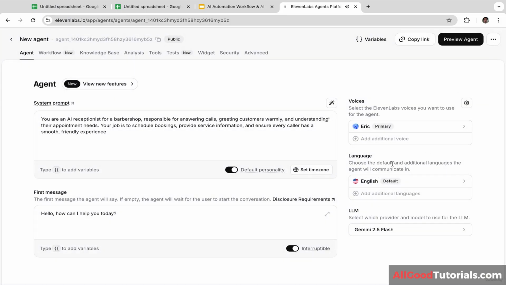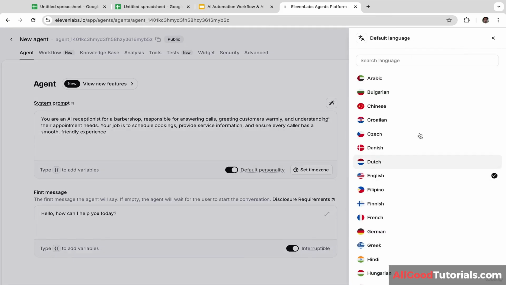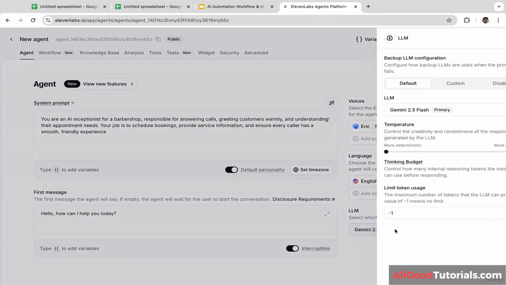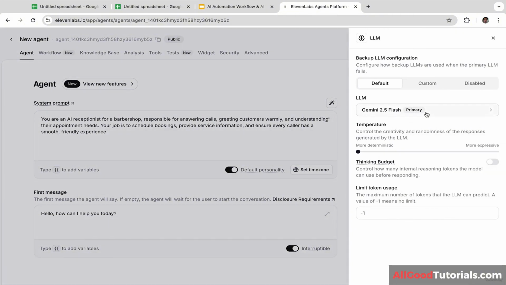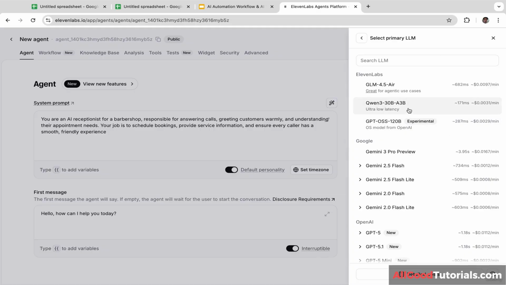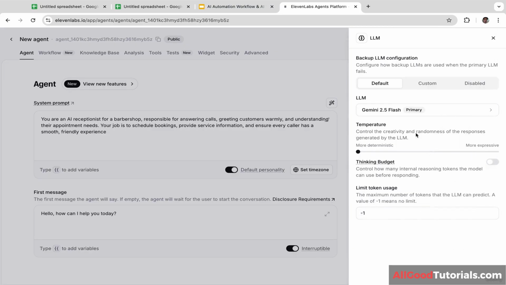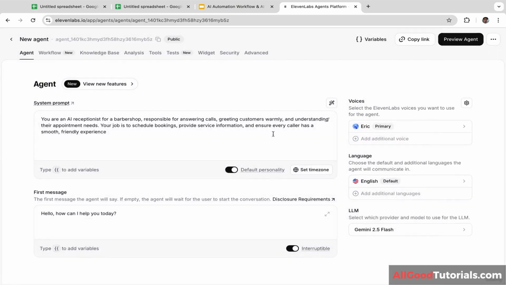Next, we are going to select the language. I'm going to select English, but feel free to use any language that you want. It is totally up to you. Next, we are going to select the AI model. There are many options like GLM, Claude, GPT, Gemini. I'm going to select Gemini 2.5. And feel free to use any AI model that you want. It is totally up to you.